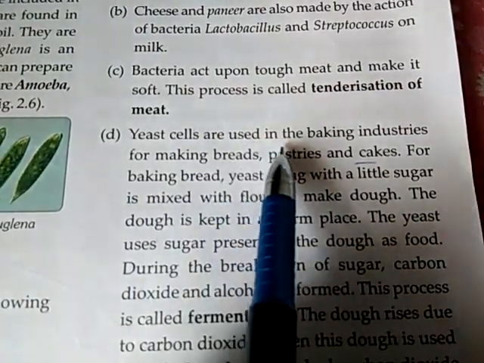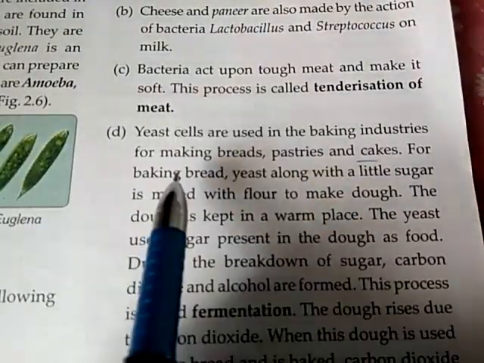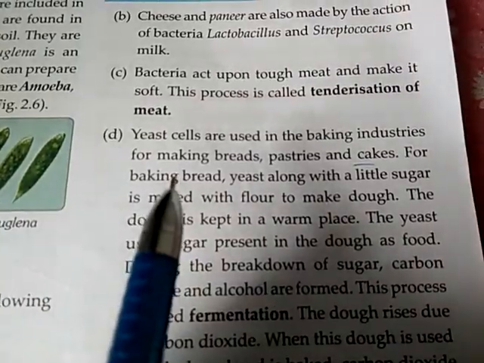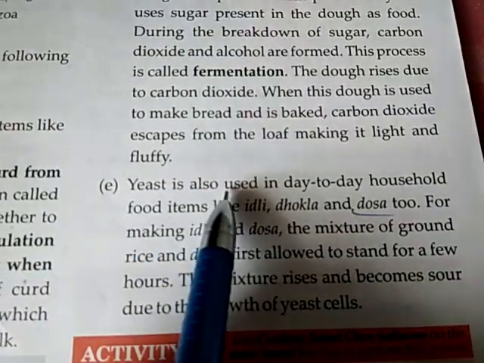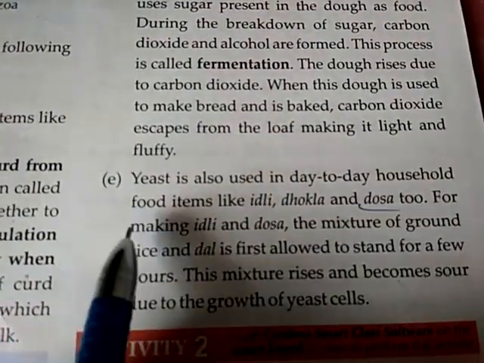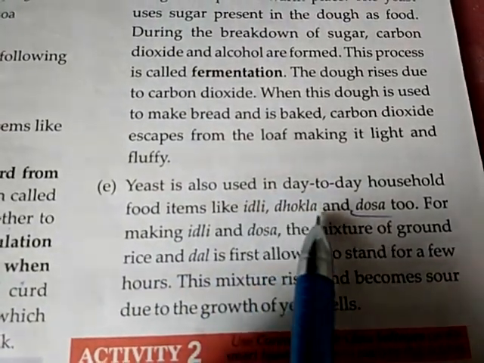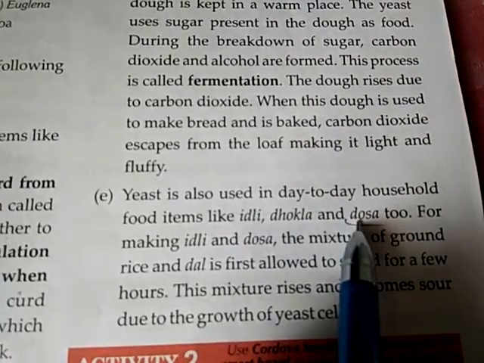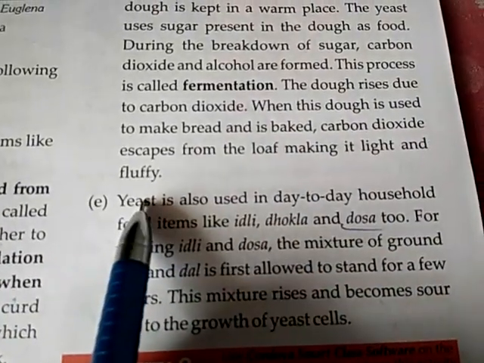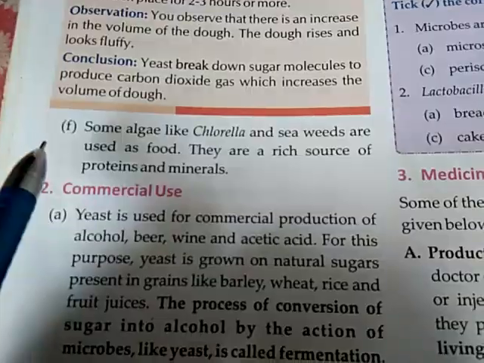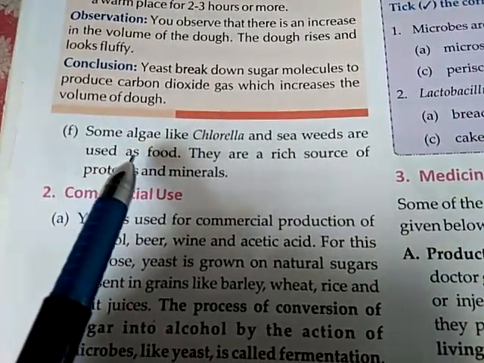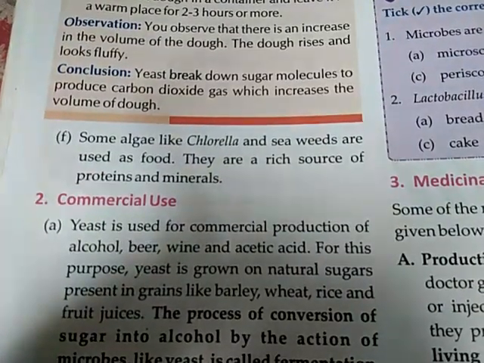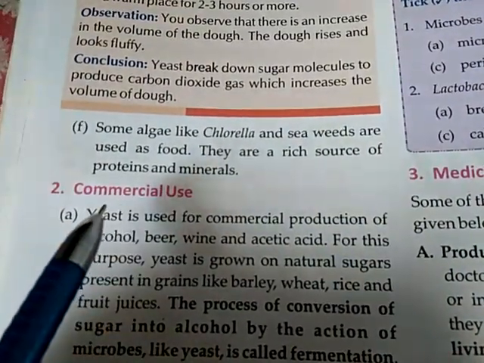Yeast cells are used in the baking industries for making bread, pastries and cake. Yeast is also used in day-to-day household food items like idli, dhokla and dosa. A few algae and seaweeds are also used as food.